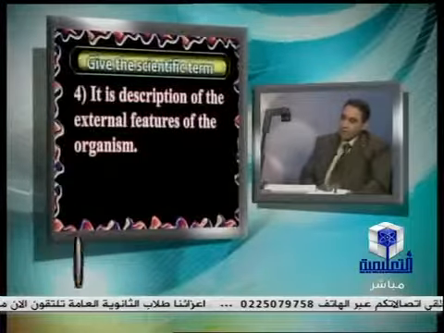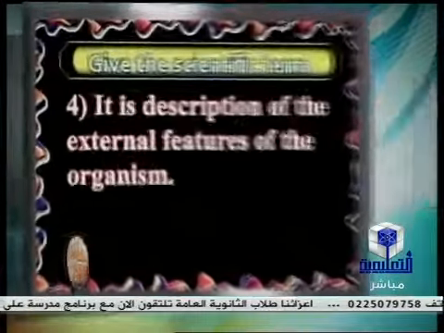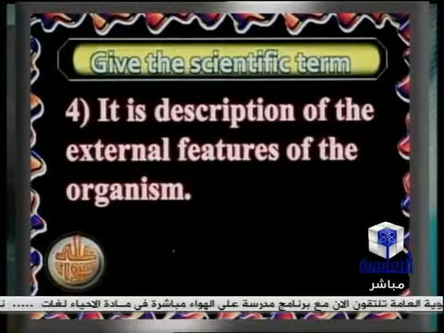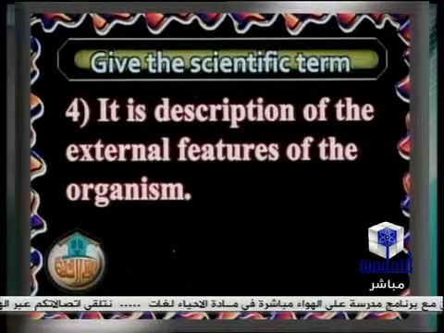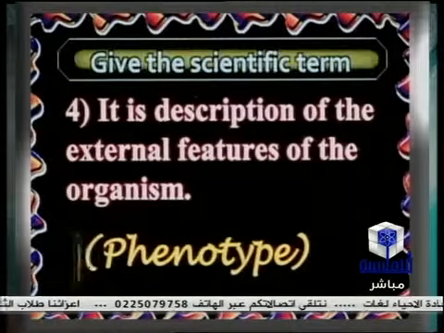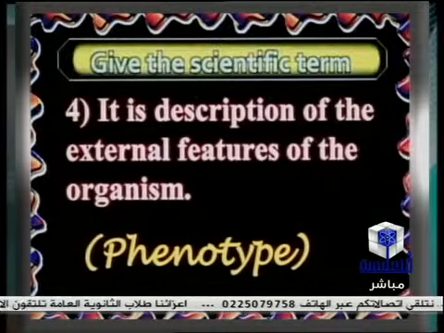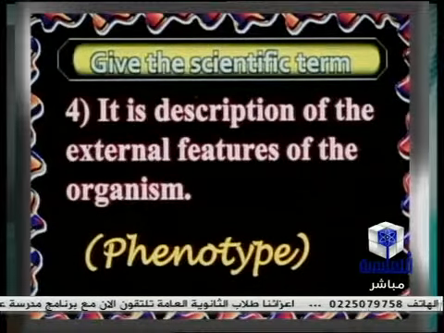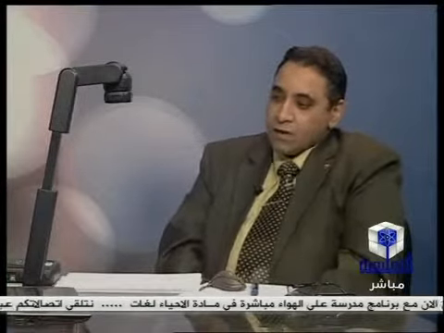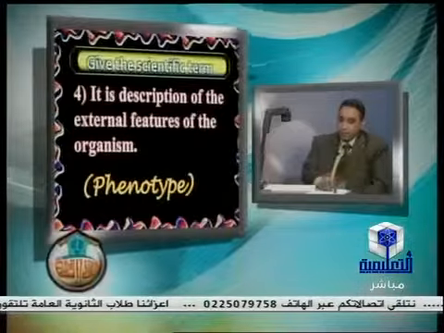Also the scientific term number 4 that we have: it is a description of the external feature of the organism. The description of the external feature of the organism, of course, that's the phenotype. Most of the genetic problems ask the students about the phenotypes and genotypes of the individuals. Phenotype means to explain or describe the external feature of the living organism. If the color of the living organism is red or white, or tall, short, that's the external feature or the phenotype of the individual.